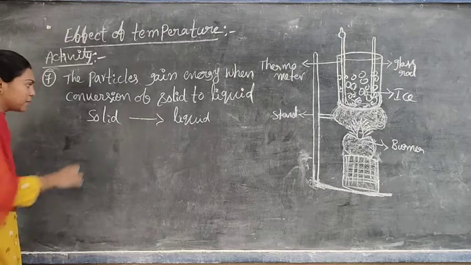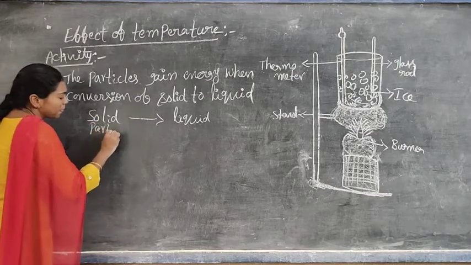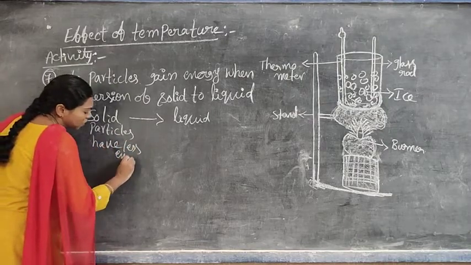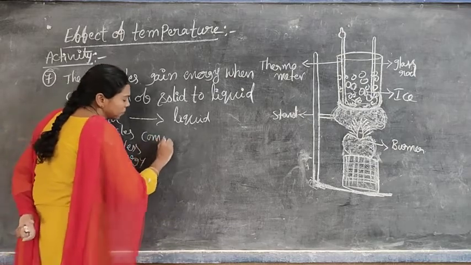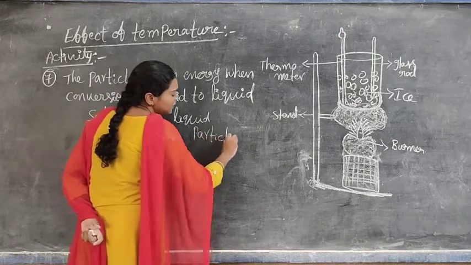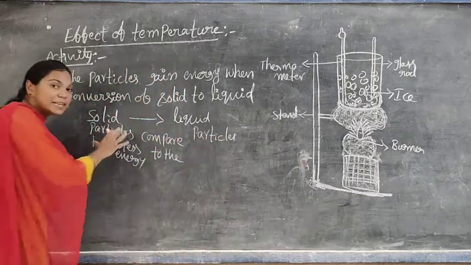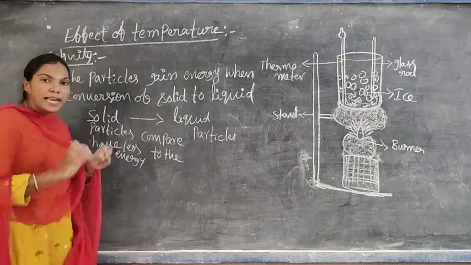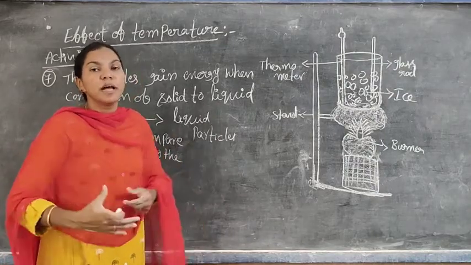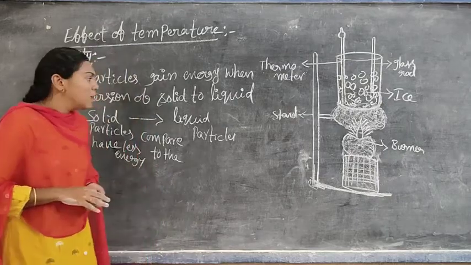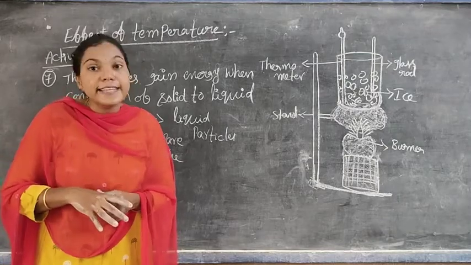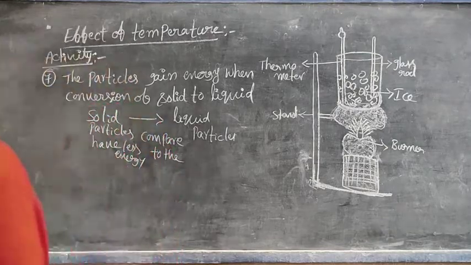That point is important. The solid particles have less energy compared to the liquid particles. Do you understand? Why? Because the solid particles gain energy in the form of heat energy and are converted into liquid particles. Liquid particles move more freely compared to the solid particles. That additional heat energy is nothing but the latent heat energy. Latent heat energy. I will give the definition.